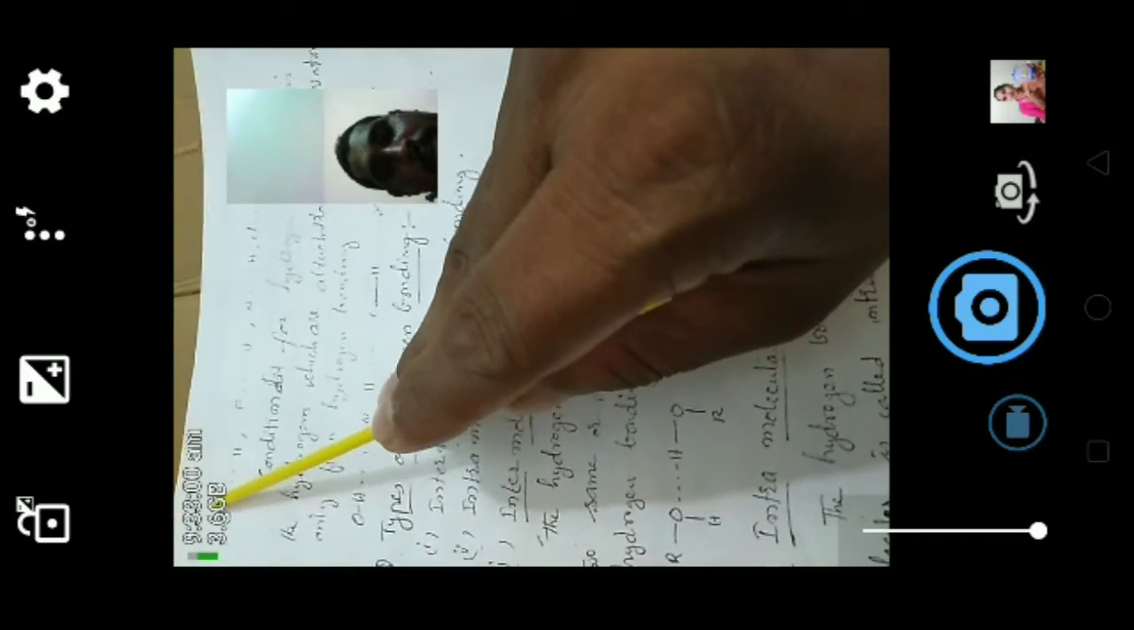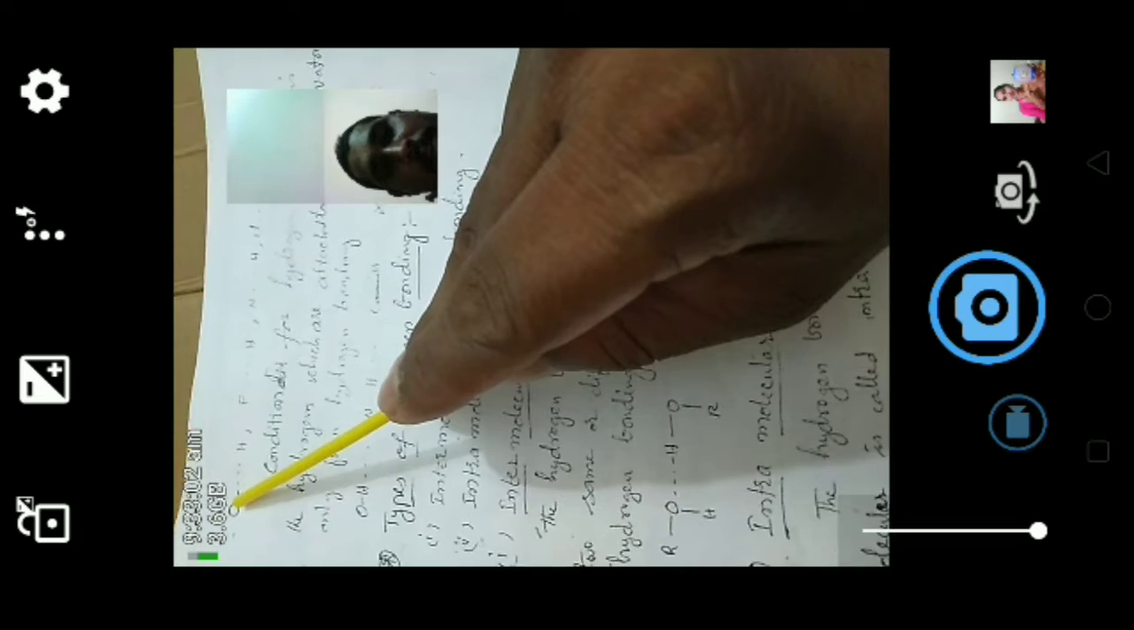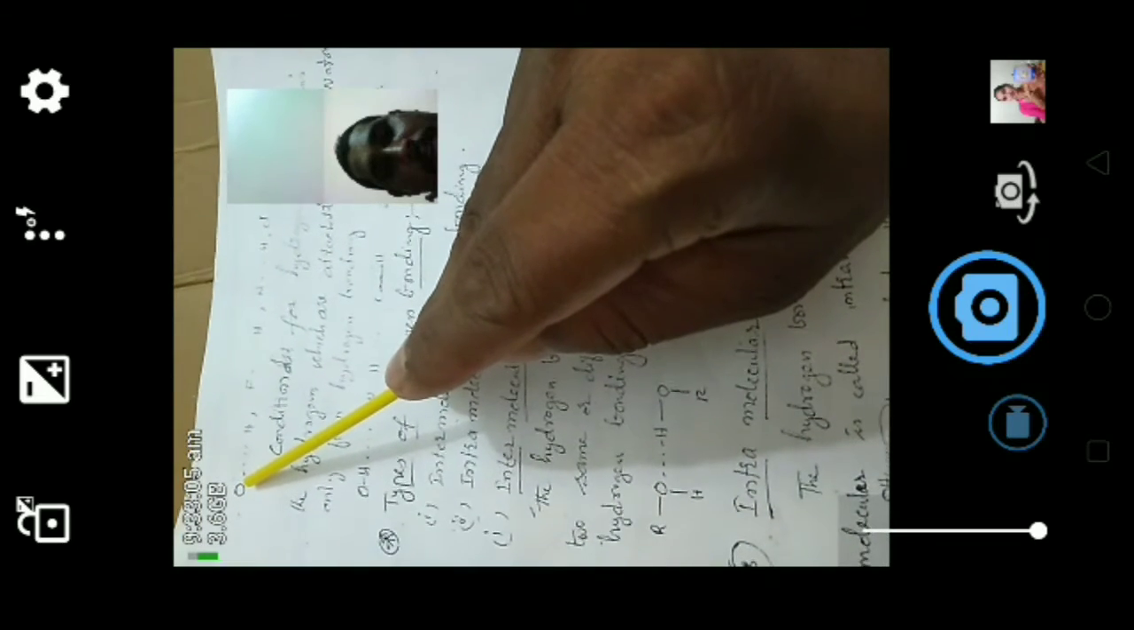Here the hydrogen attached to these atoms forms a hydrogen bond with other atoms. So these are the highly electronegative atoms, and we will see examples of hydrogen bonding. Here this O is the highly electronegative atom. This O can make an electrostatic attractive force with hydrogen. This hydrogen must be attached to a highly electronegative atom, then only the hydrogen bond is formed.